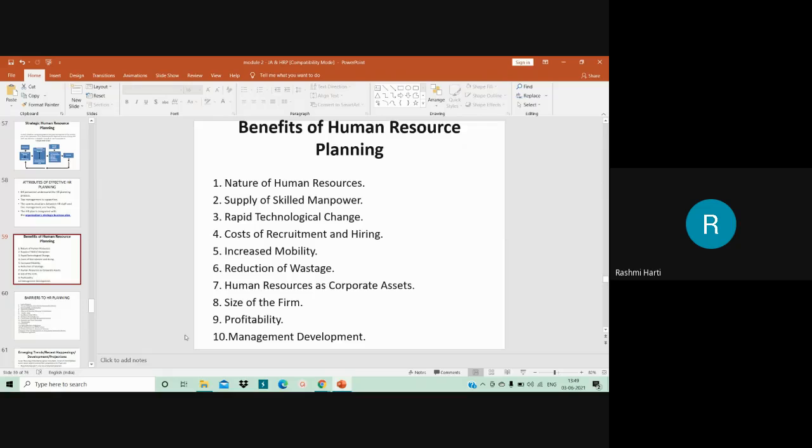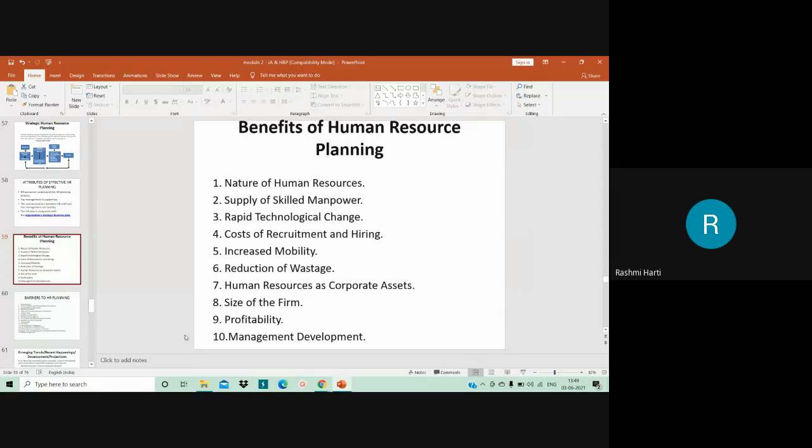Now, benefits of human resource planning. The first benefit of human resource planning is the nature of human resource. Basically, human resource has four critical features. So the nature of human resource necessitates human resource planning. First, for higher skills, a very long time is required for workers to achieve full productivity. That is one of the critical features of human resource.